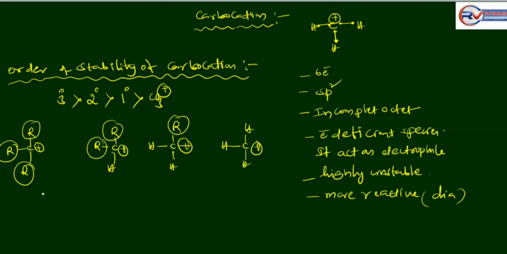The higher the number of alkyl groups, the higher is the dispersal of the positive charge, and therefore the greater the stability of the carbocation. This is the stability of carbocation.